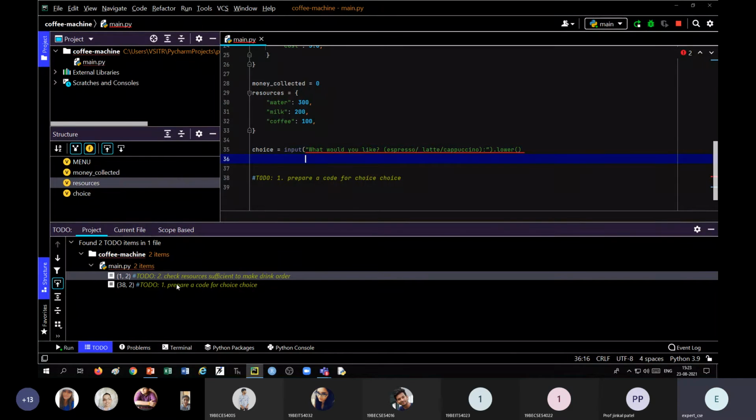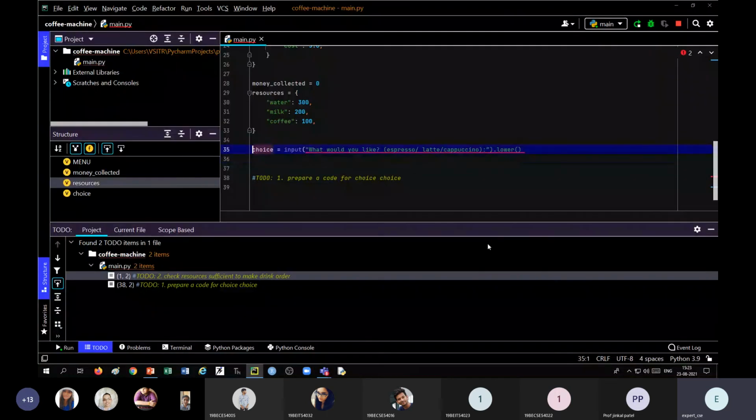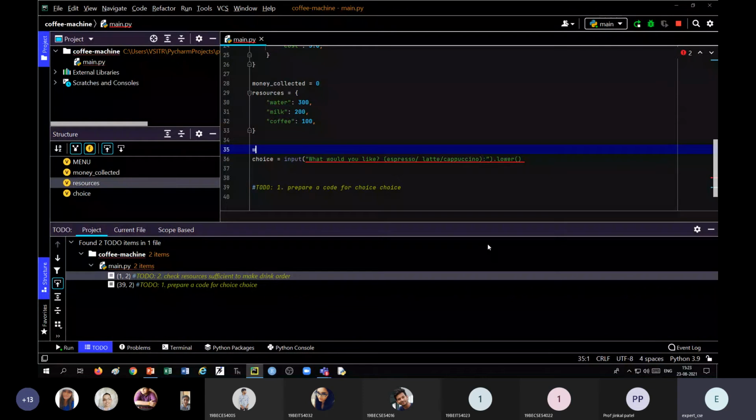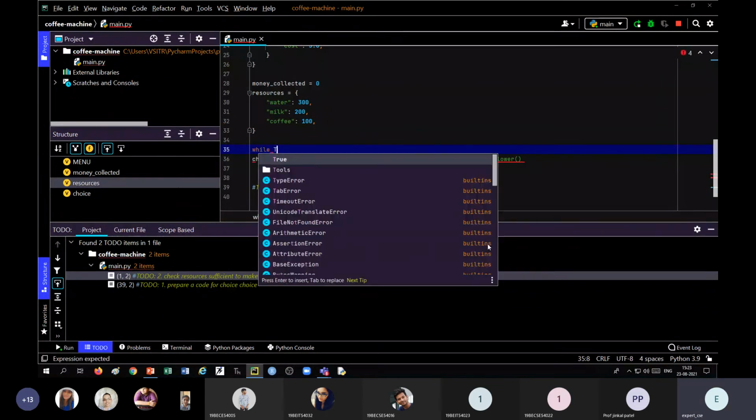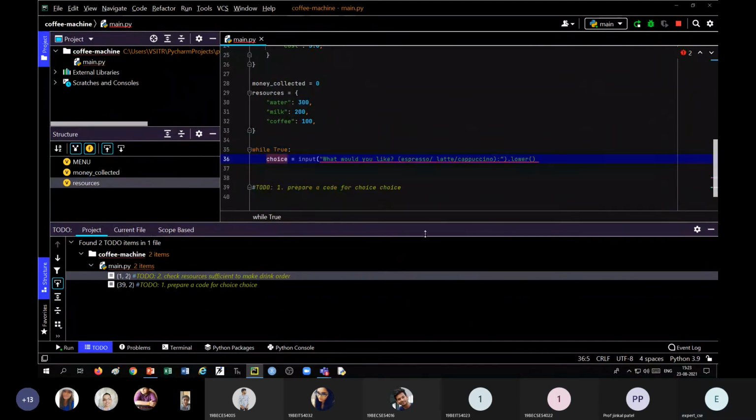Now let us go to the next step: check the user's input to decide what to do next. Second, the prompt should show every time an action has completed. For example, once the drink is dispensed, the prompt should show again to serve the next customer. So let us go there. Something like this, you should write a loop, while True, should run. Okay, let us run this.